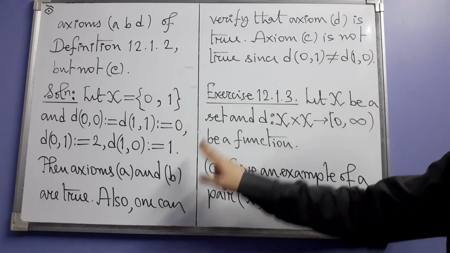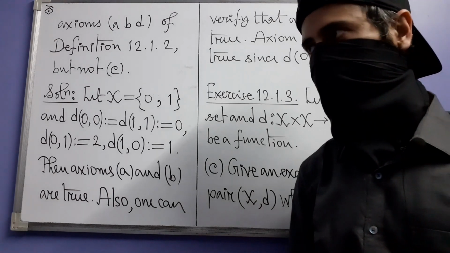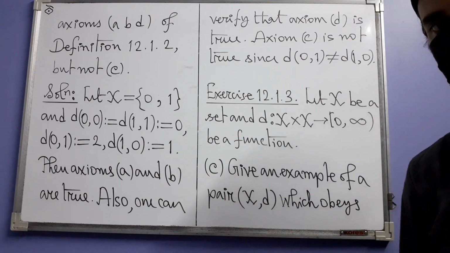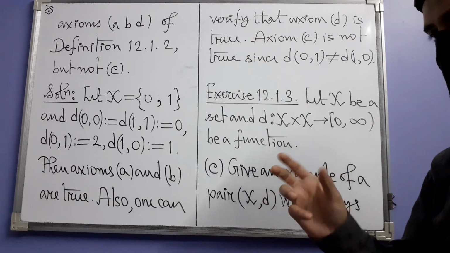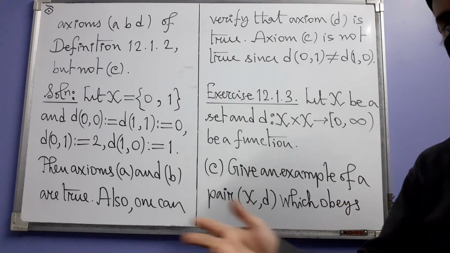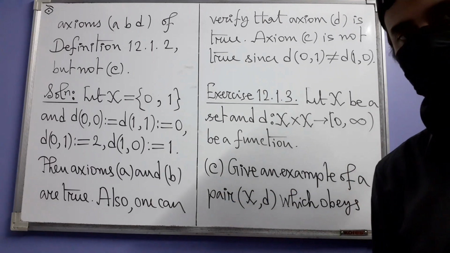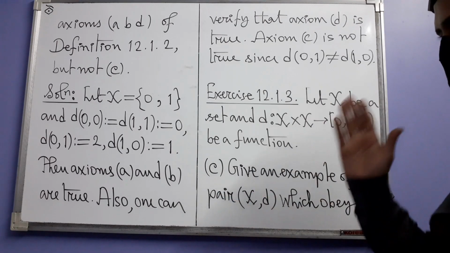And actually you can verify that the triangle inequality in this case is also true. Although it won't be really a one-line argument, if you want to show that axiom D is true, you have to consider some cases. It won't be very long, but you have to go through some cases. So that part I am leaving to you. Okay, you have to do it yourself. So that is part C.